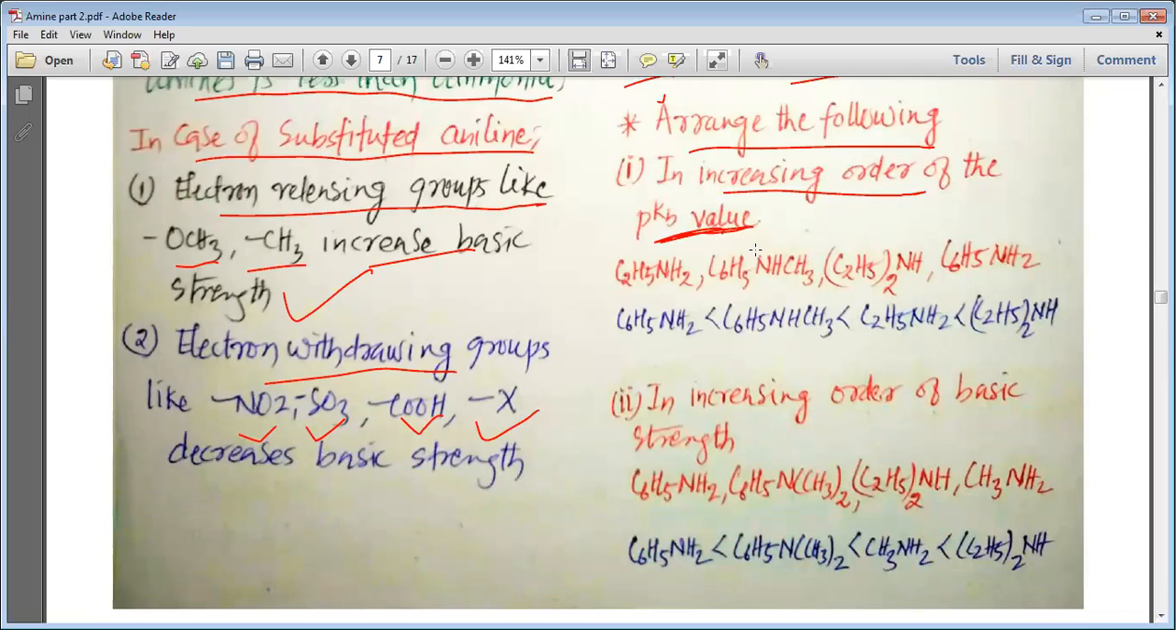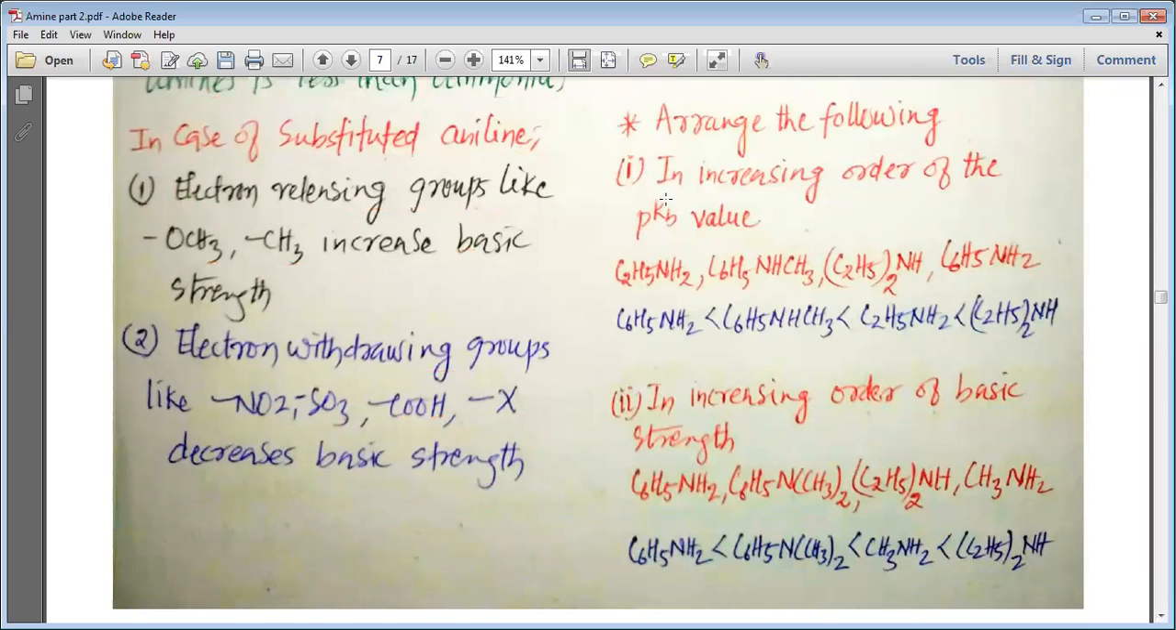Next question, arrange the following in the increasing order of their pKb value. Now my dear students, more is the pKb value, lesser is the basicity, but here we want to arrange them in the increasing order of pKb value. That means increasing order means lower to higher. This is what it is, increasing order. We know that lower is more basic.